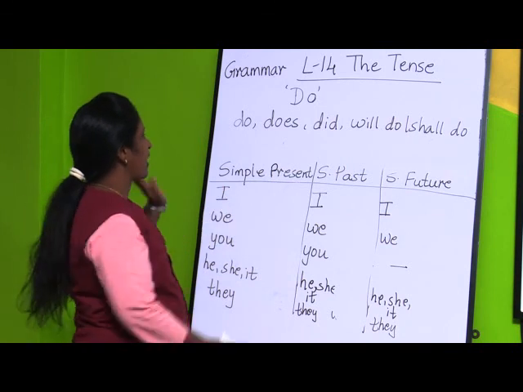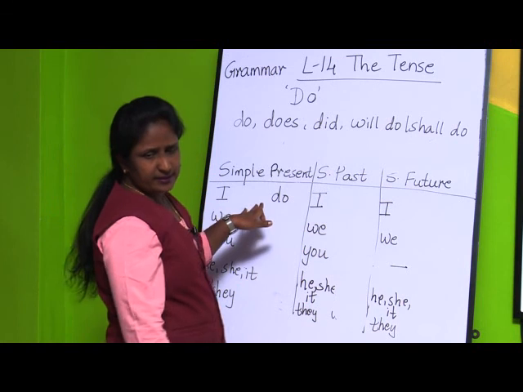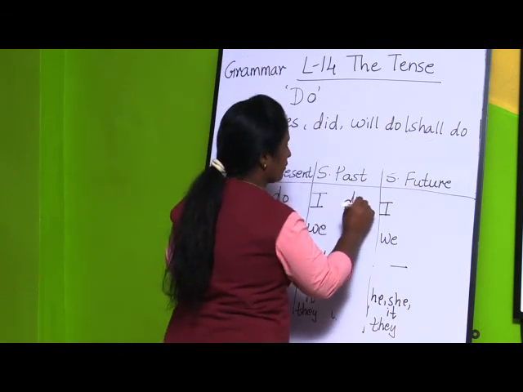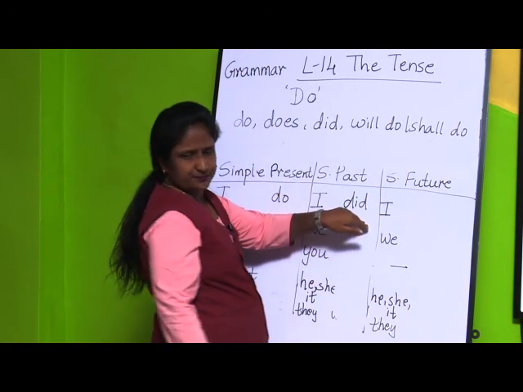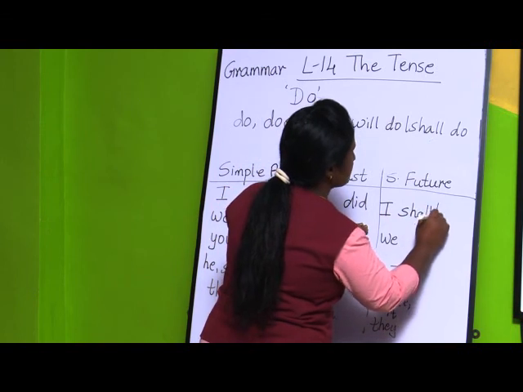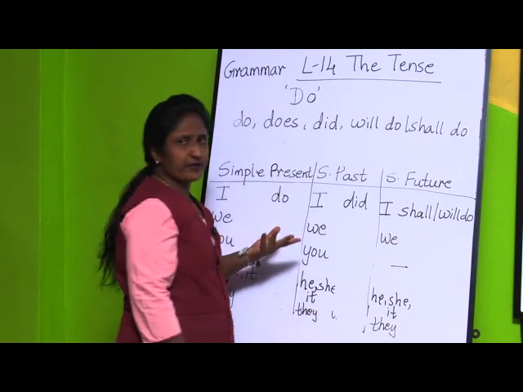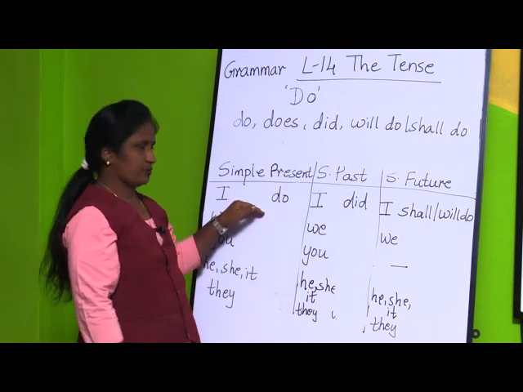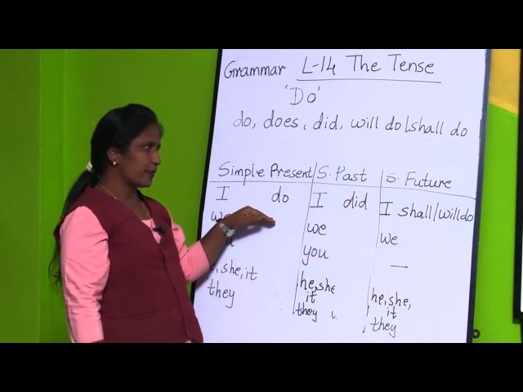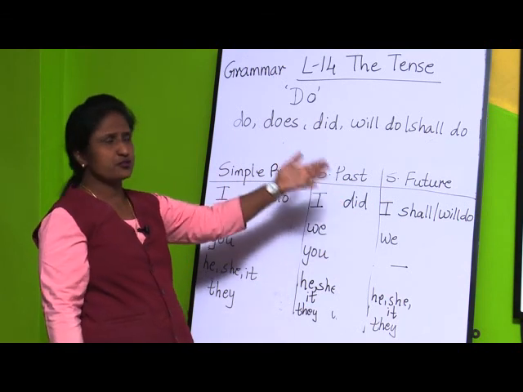Now, I do my homework, this is present tense. I did my homework, past tense. I shall do my homework or I will do my homework. Do, did, shall do or will do. Do for present tense, did for past tense, and shall do or will do for future tense.